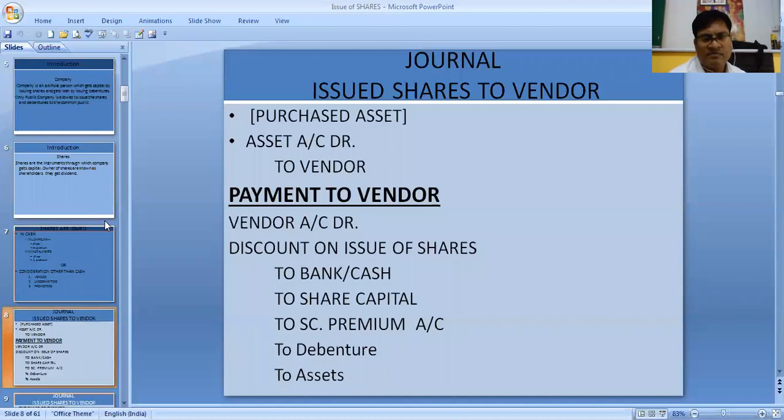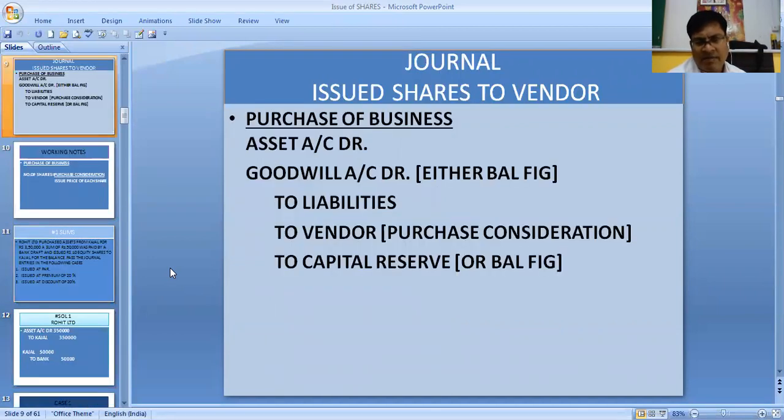Let's understand when the shares are issued to the vendor. Vendors are those people who have sold the asset to the company on credit, and in return they are getting shares. So when we buy assets from a vendor, the entry is assets to vendor, and whatever way we pay, whether bank or cash or share capital, we will be crediting them. We will be crediting share capital, whether at premium or at discount. Let's do one sum based on that, then we will be clear.